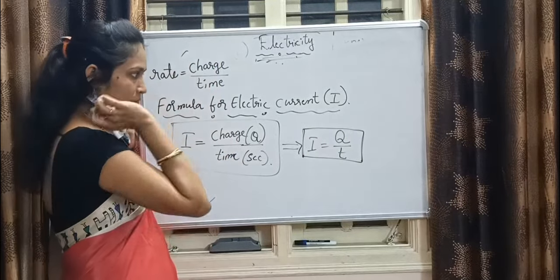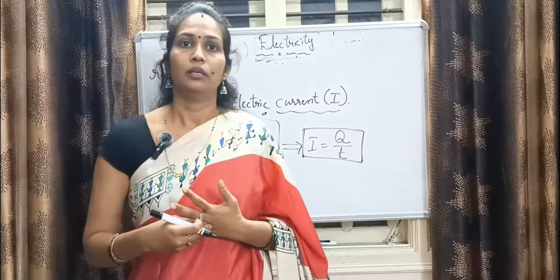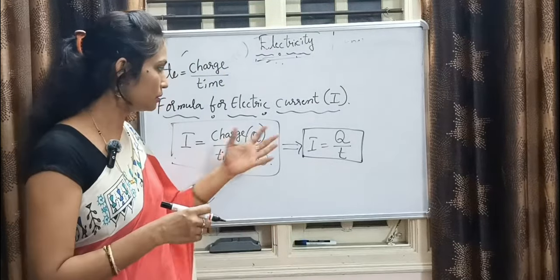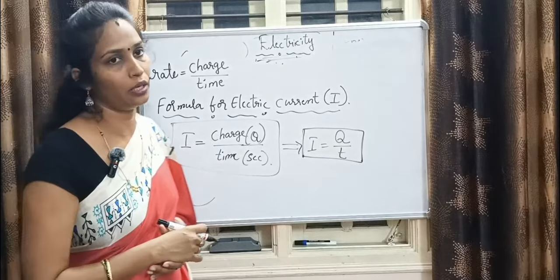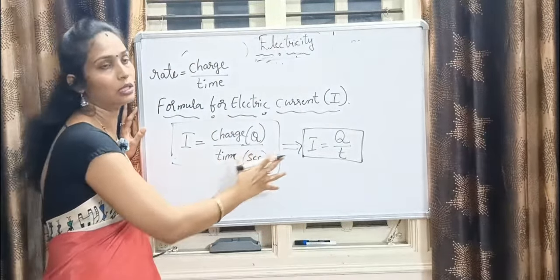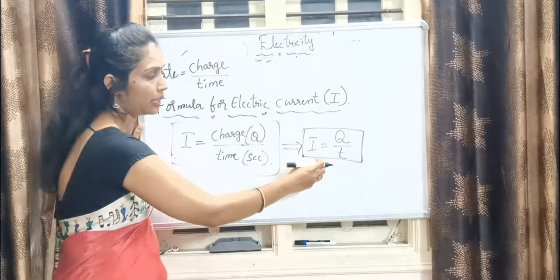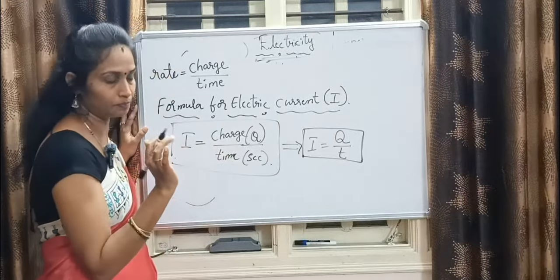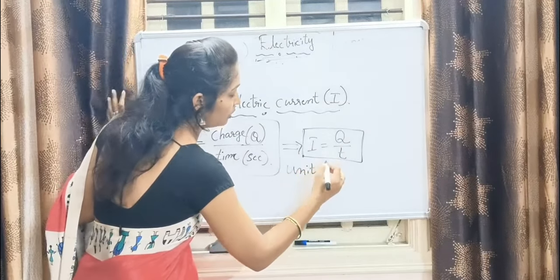Let me tell you one thing. In an examination, definitely they'll ask one question: what is the electric current flowing in a conductor for a given charge and a given time? You need to calculate by applying the simple formula. And the unit is also very important.